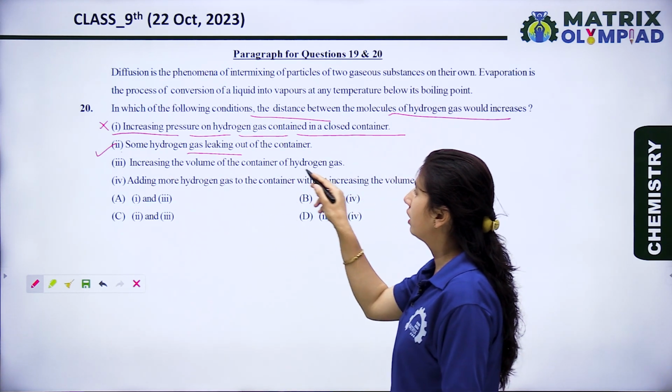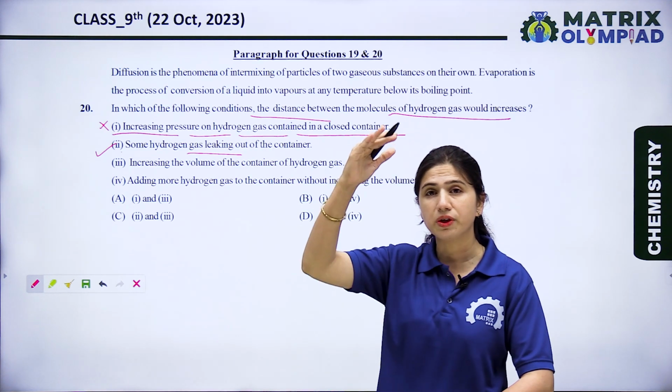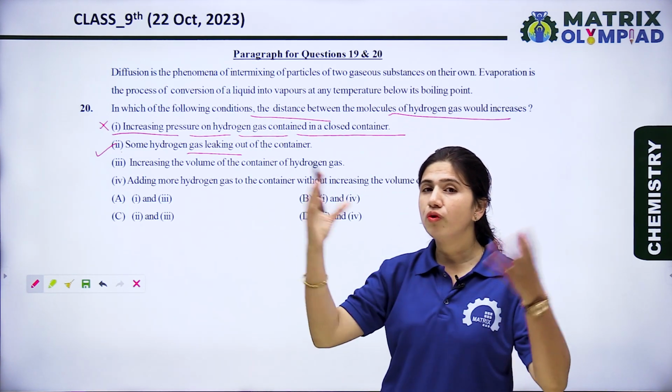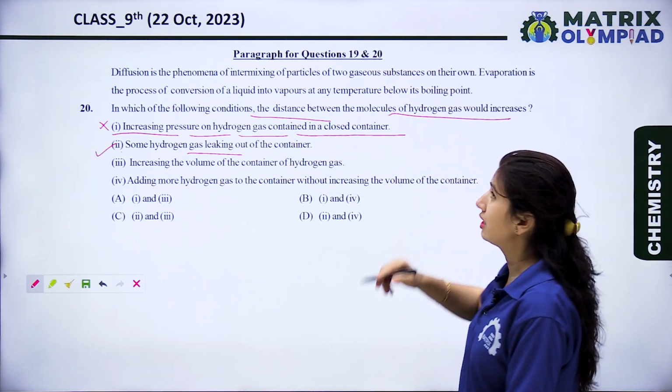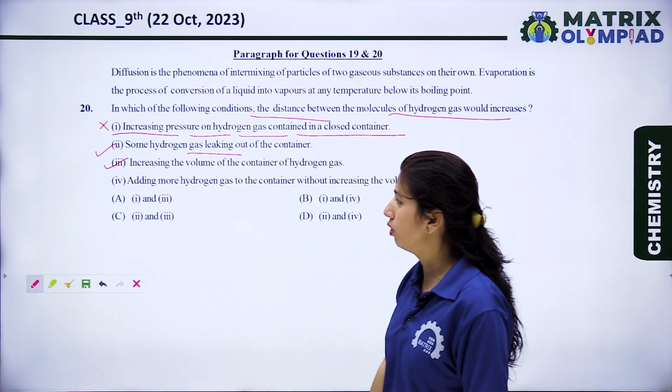Increasing the volume of the container of hydrogen gas. This is also a right option. When we increase the temperature, then molecules have more space, so they can easily move, or we can say that the distance between the molecules of the hydrogen gas also increases. So the third option is also a right option.